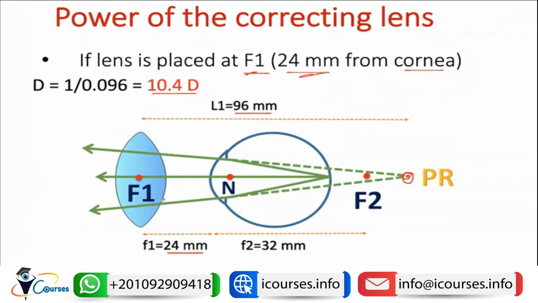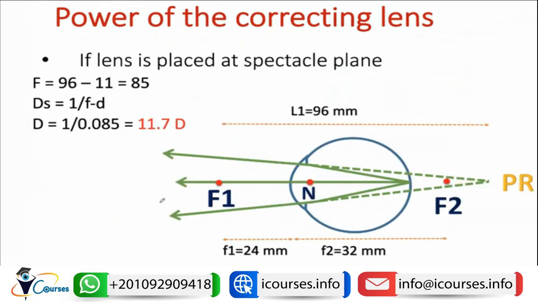We put the lens in the spectacle plane. If we wanted to put a lens in the spectacle plane, which is closer to the eye than the F1, how can we do this? In such a condition, the focal length of the lens will change. So it will be 96 minus 11. How can we get this 11? Because 24 minus 13 will be 11.